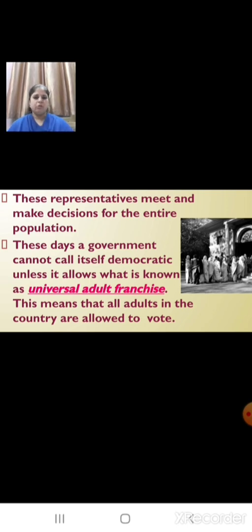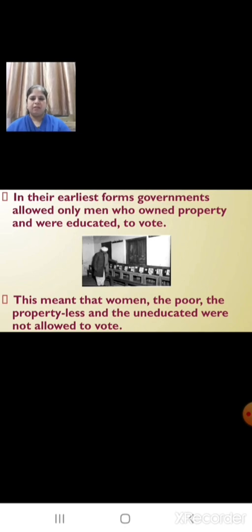But it was not always like this. Can you believe that there was a time when governments did not allow women and the poor to participate in elections? This means in their earliest forms, governments allowed only men who owned property and were educated to vote.